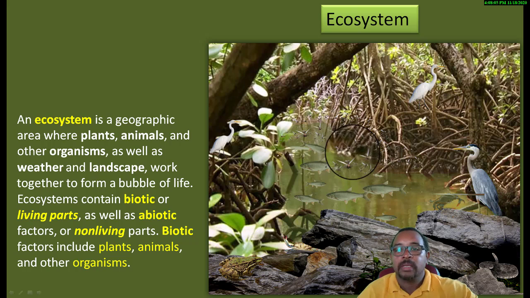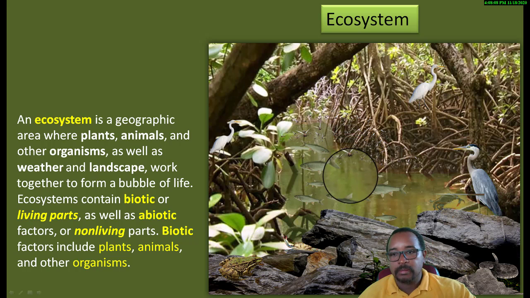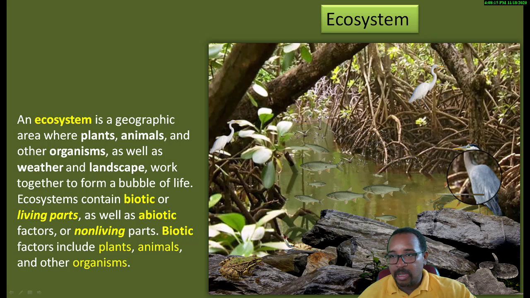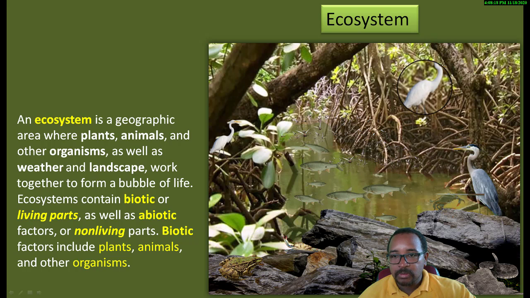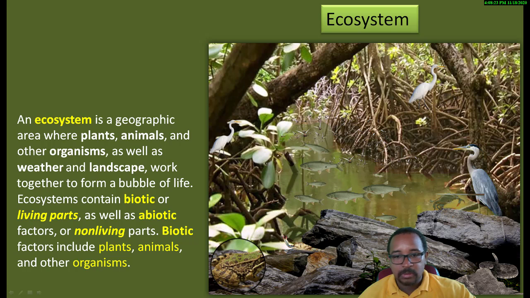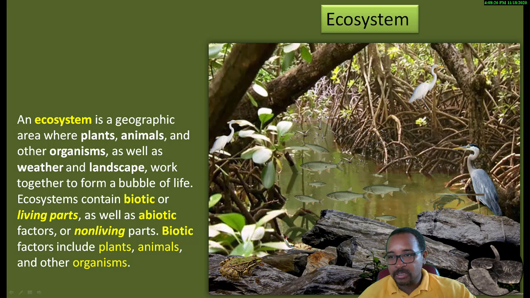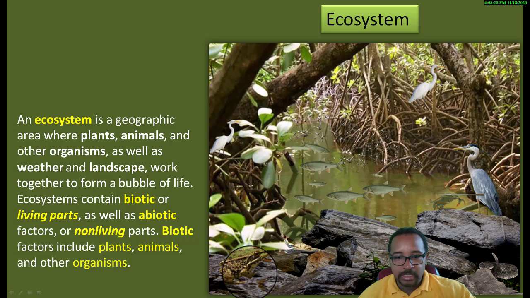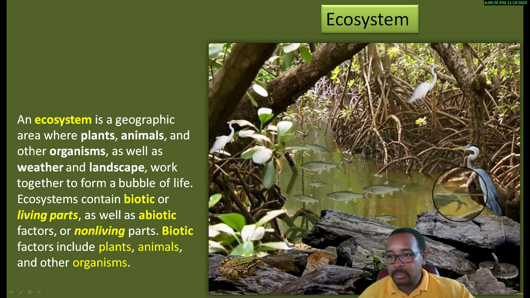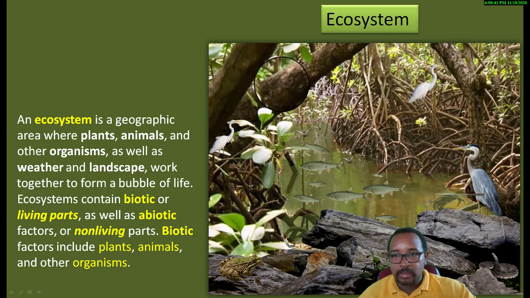So let me see. In this area, we have mosquitoes laying eggs in the water. The fish can eat some of the mosquito eggs. Right? What eats the fish? We have the heron eating the fish. What can these eat? They can either eat fish or crabs or frogs. These can also eat snakes. Snakes can also eat the frog. And the mosquitoes at some time will suck your blood. That's their thing. And also the crab here, and this can also eat the crab. So this is the area here.